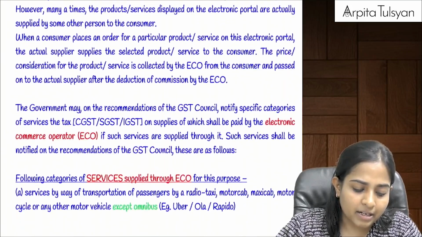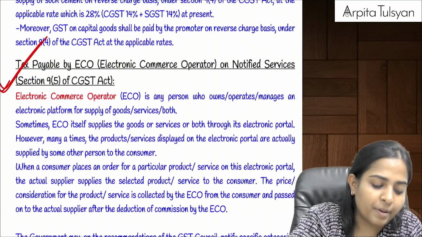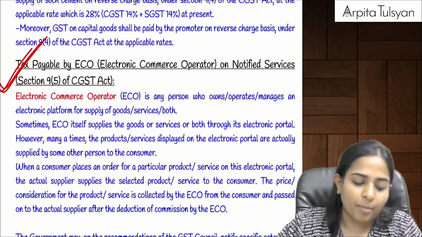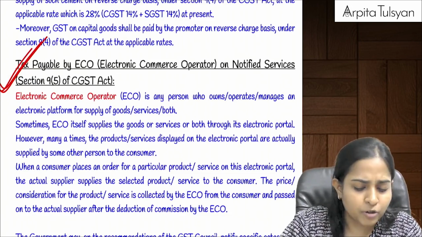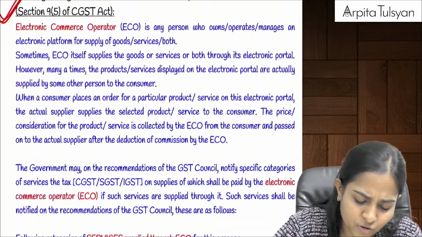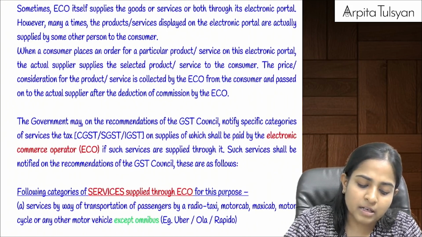Last amendment under this particular chapter, which is coming under e-commerce operator. Now see what they are telling here for the purpose of this e-commerce. Do you recollect this e-commerce operator? We had taken so many examples for this, Ola, Uber, etc. Now see what is the amendment here.